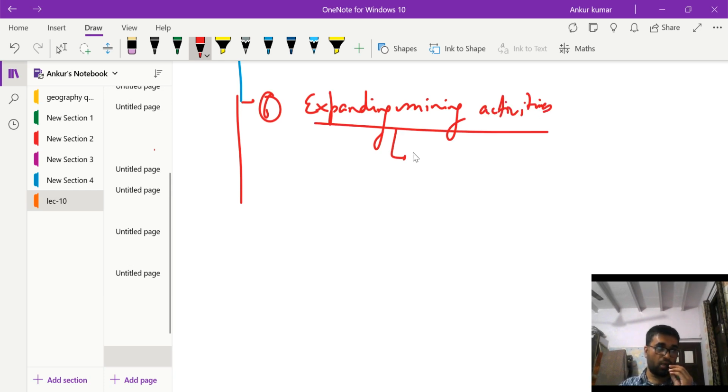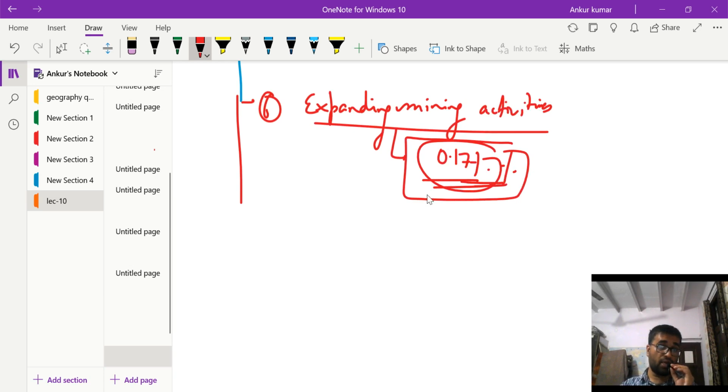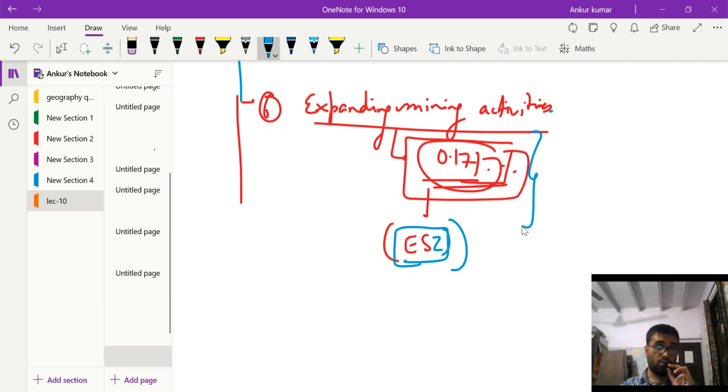See, mining, India's 0.17% area witnesses mining, right? And this 0.17% area is in a very ecologically sensitive zone. Okay, this is in very eco-sensitive zone. As we all know, the mines are mostly under the forest areas, and this 0.17% mining contributes to 2.72% GDP plus more than 10 lakh of employment.